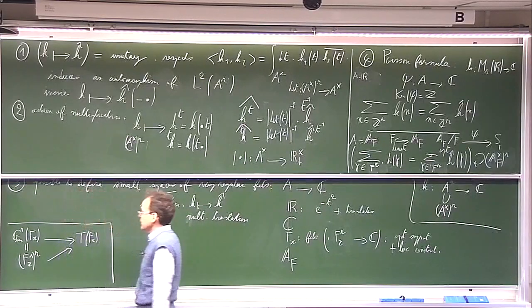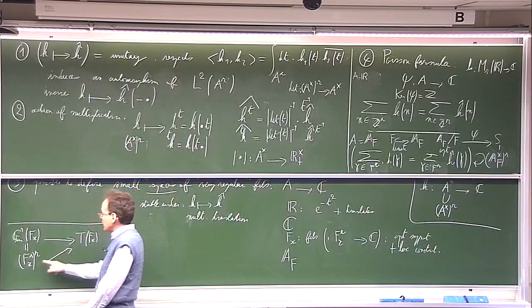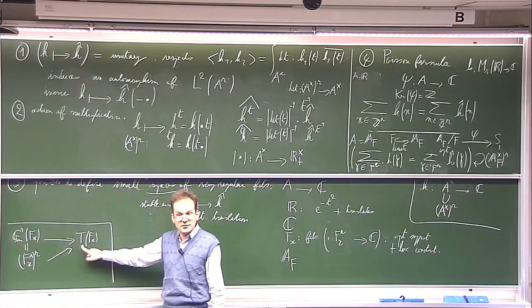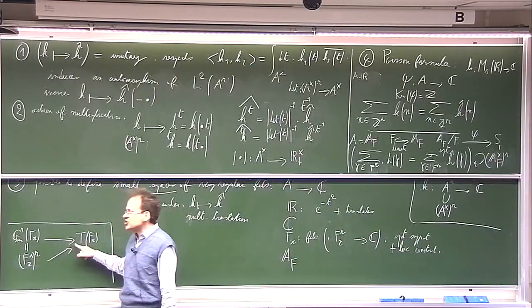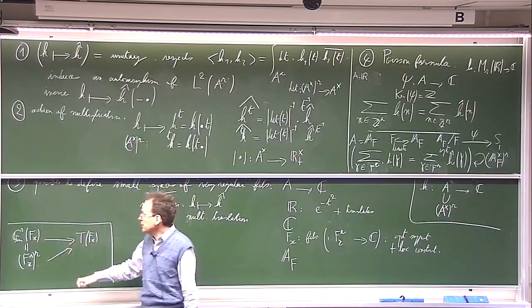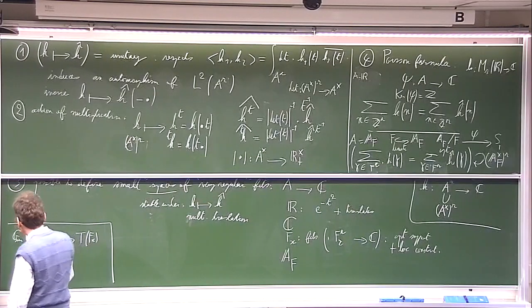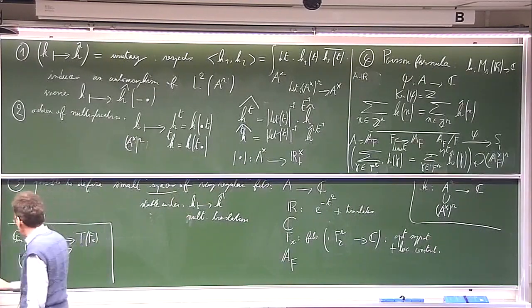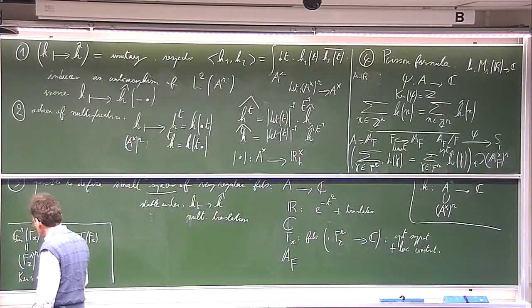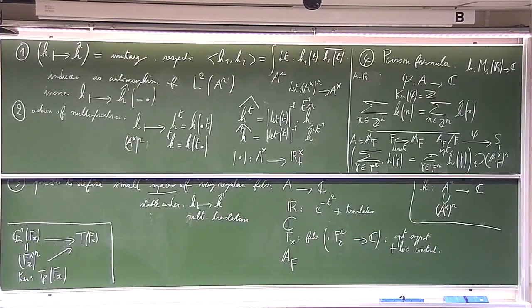So in general, this homomorphism will not be surjective, but its image will always be an open subgroup. And the kernel of this map is T0 of Fx. The kernel is T0 of Fx. So here it is always exactly that.